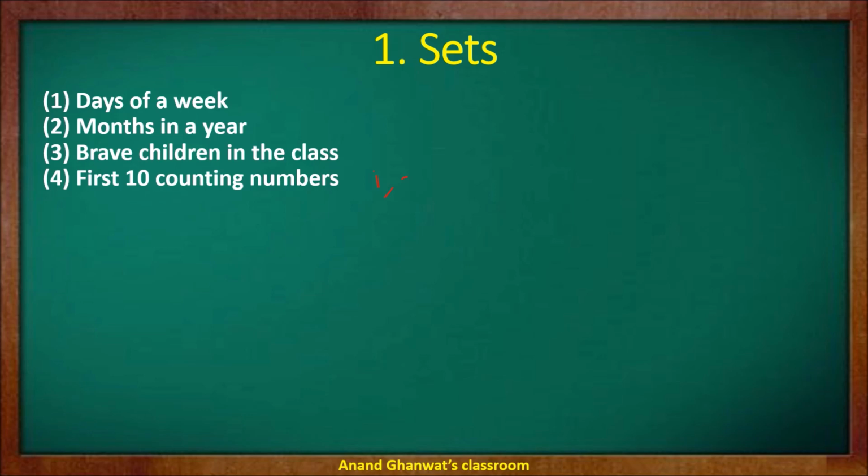1, 2, 3, 4, 5, 6, 7, 8, 9 and 10. So these are the first 10 counting numbers. So it is clear that the set is well defined and there is no doubt in our mind about the set.